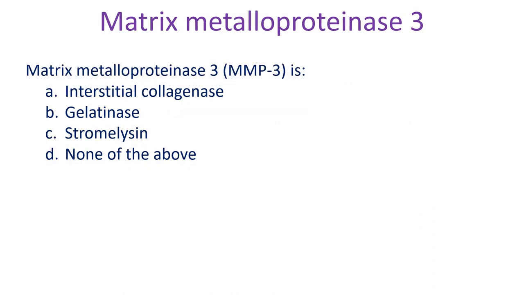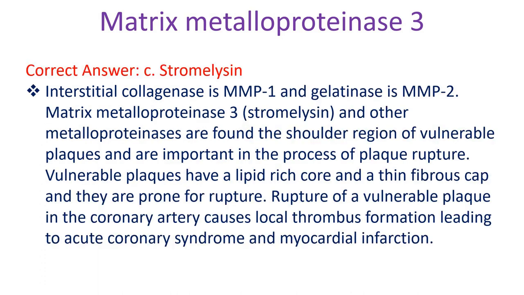Matrix metalloproteinase 3 is: A. Interstitial collagenase, B. Gelatinase, C. Stromelysin, D. None of the above. Correct answer C. Stromelysin. Interstitial collagenase is MMP1 and gelatinase is MMP2.